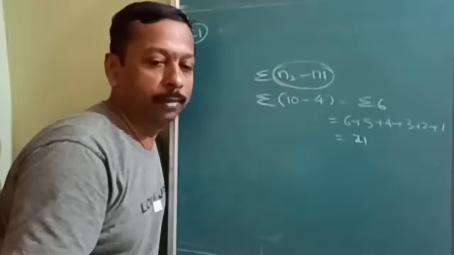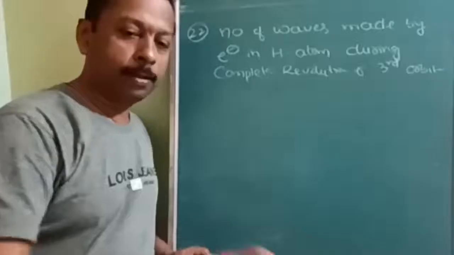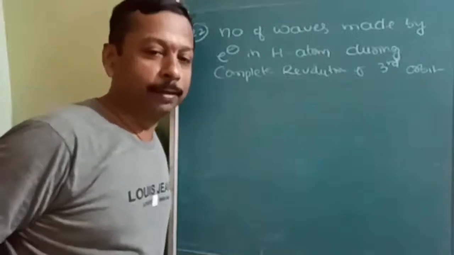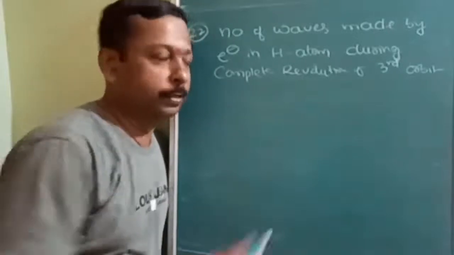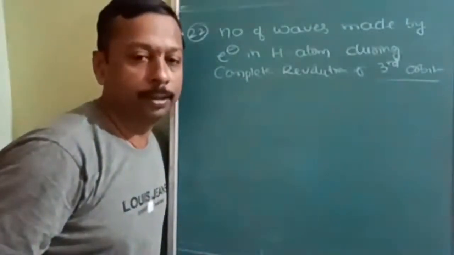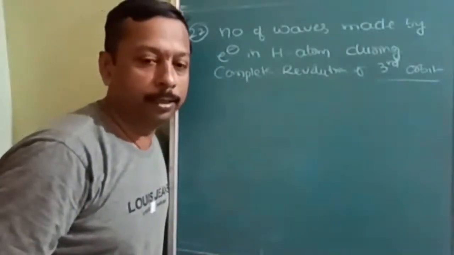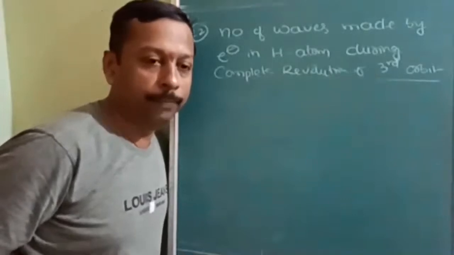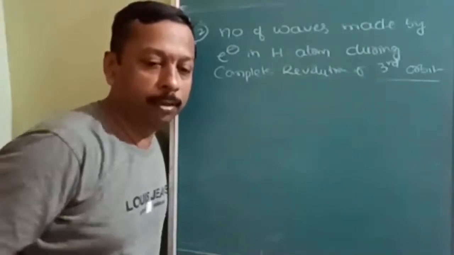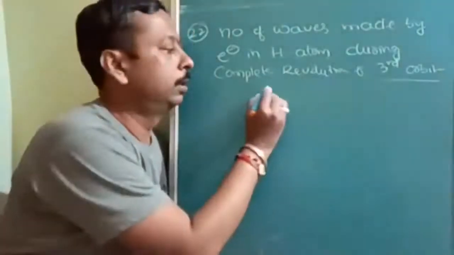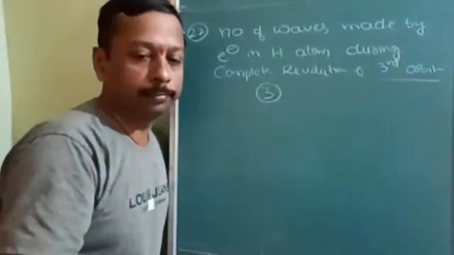Okay, now we are going for the next question. Okay, now this question people start solving, but which came students direct answer. Third orbit, what is the answer? 3 waves. Third orbit will contain 3 waves. Fourth orbit will contain 4 waves. Orbit number and number of waves are same. So the answer is direct answer, that is 3. Okay.